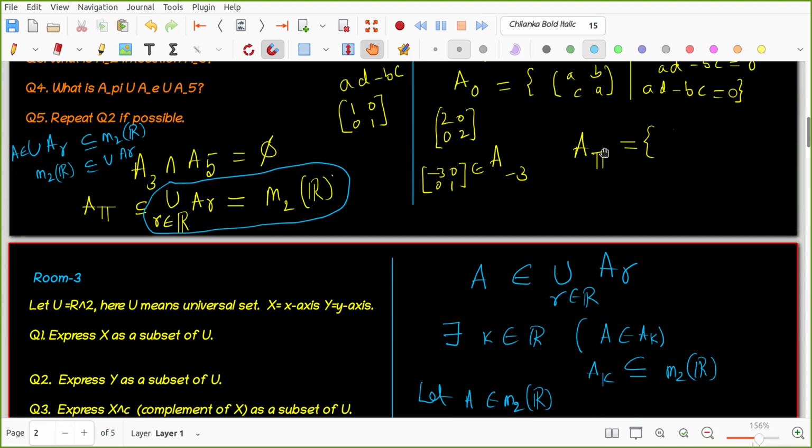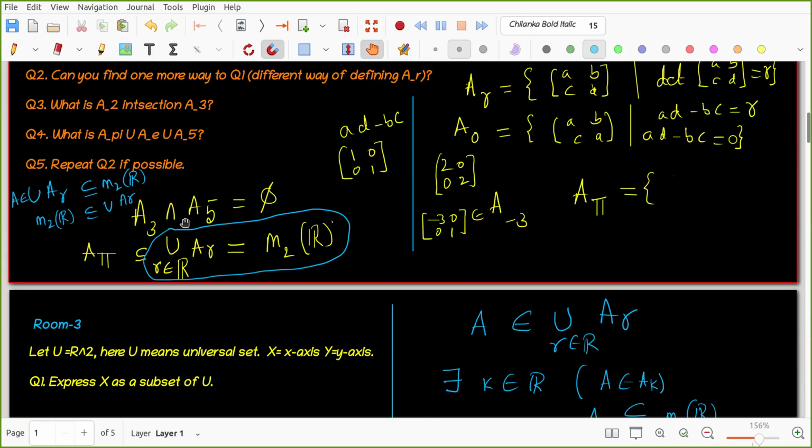Can you give me one element in this? Like she gave very beautifully. What can you give? One matrix in A minus 3: 0 0 1, like that you can easily give now, right? All of them are easily non-empty. And if you take any two of them, the intersection is empty. That also you understood, because if some matrix is in both, then the determinant would be two different numbers. That is not possible.